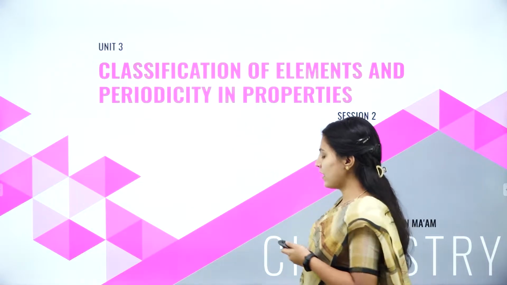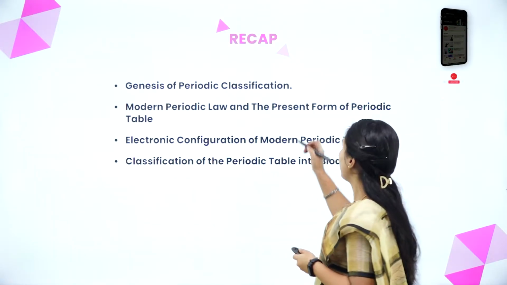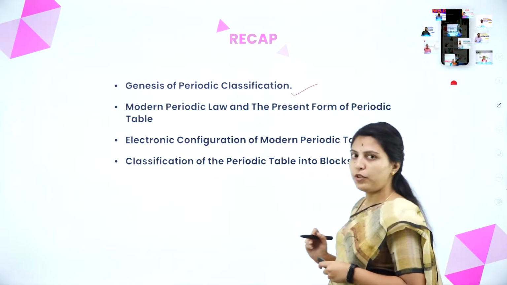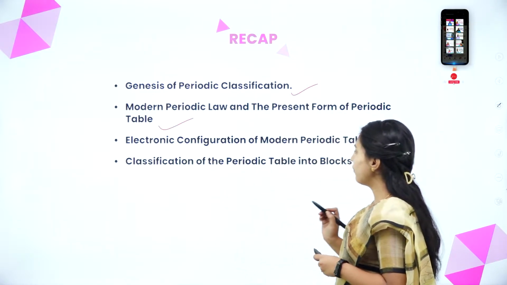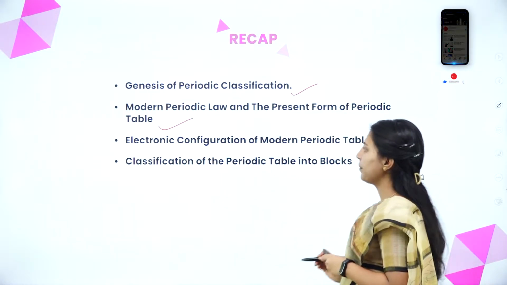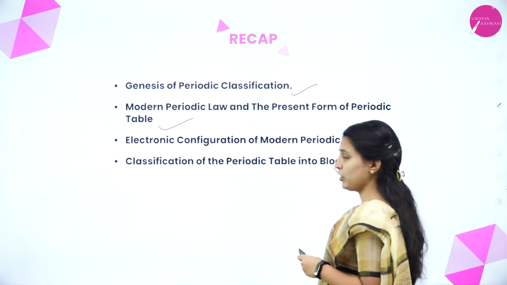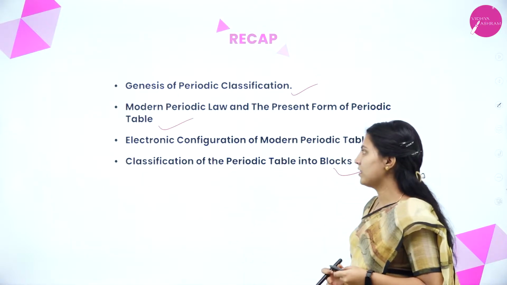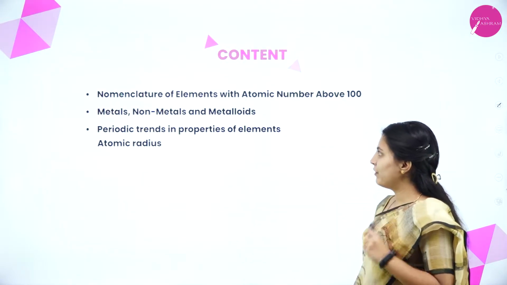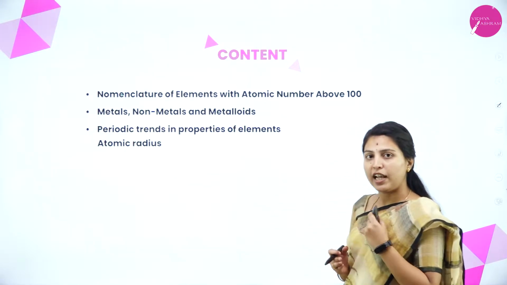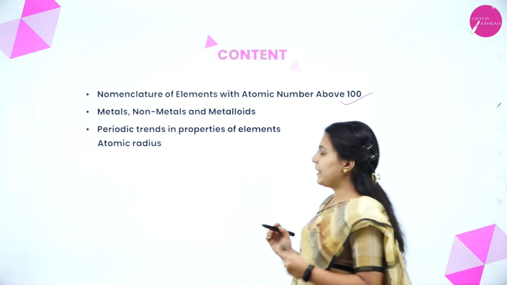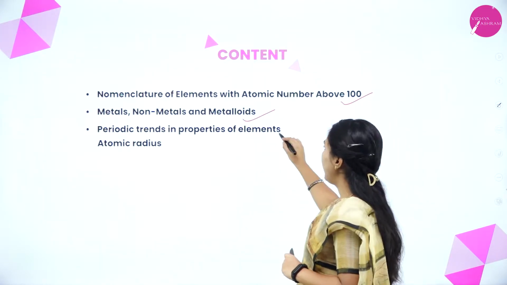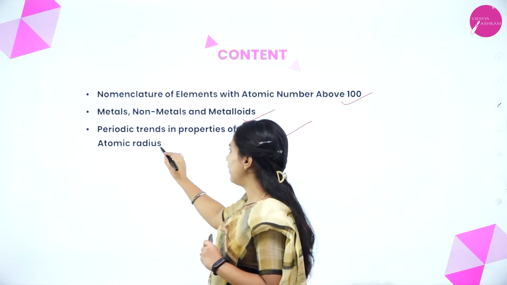In the last class, we discussed the genesis of periodic classification, modern periodic law and the present form of the periodic table, electronic configuration of the modern periodic table, and classification of the periodic table into blocks. In today's session, we will discuss the nomenclature of elements above atomic number 100, metals, non-metals and metalloids, and periodic trends in properties of elements. In that, we will discuss atomic radius today.